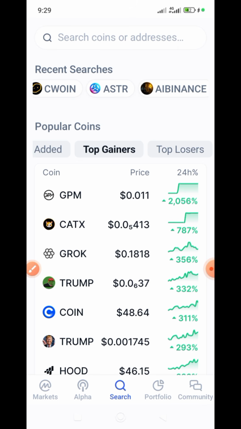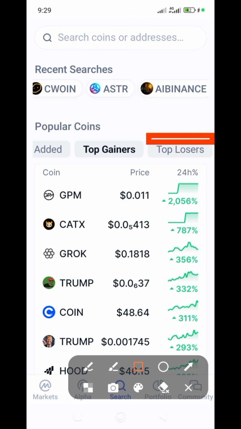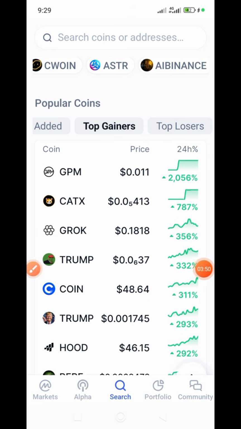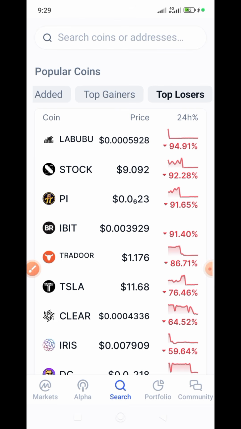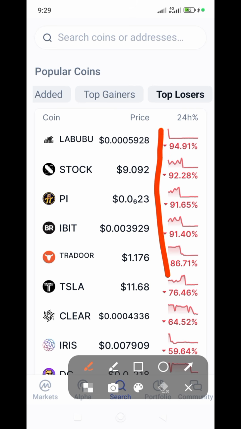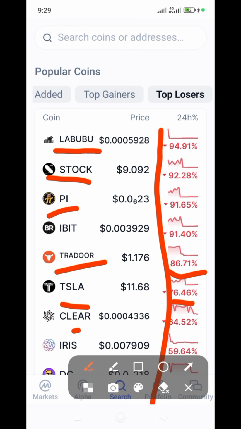Okay, this top losers here, I hope you can see it. Did I circle it? Top losers is talking about tokens that really went down after the pump. If you click on that top losers, you see they'll be in red. Tokens that really went down drastically in the past 24 hours. Check it. Stock, Pi, Labubu, and the rest of them. Check out their percentage. Look at 91%, 92%, 94%, just like that, okay. That is top losers, all right.